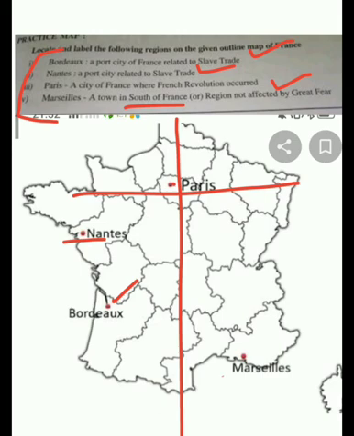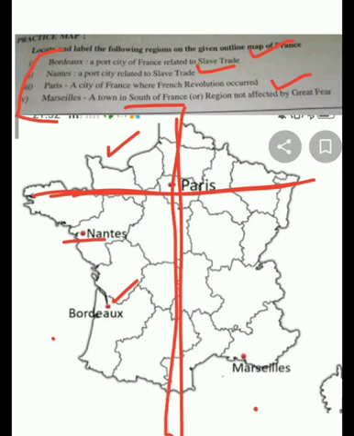Then Marseille, again, is very easy to mark. All these three locations, Nantes, Bordeaux and Marseille, are very easy to remember. And for Paris, as it is in the middle, not on the border, I have given you one hint: from this curve, don't get confused, here also we have a curve, the bigger one. From this curve you have to mark a straight line, and from there in the center.